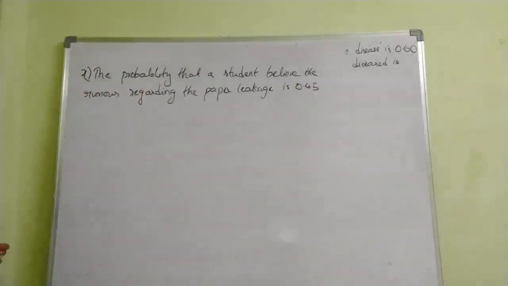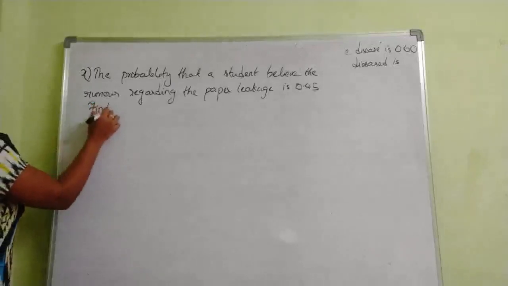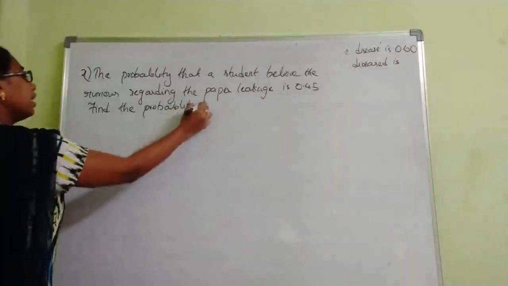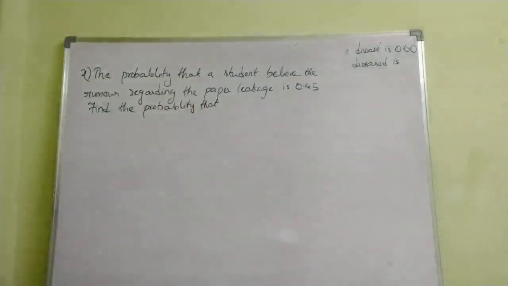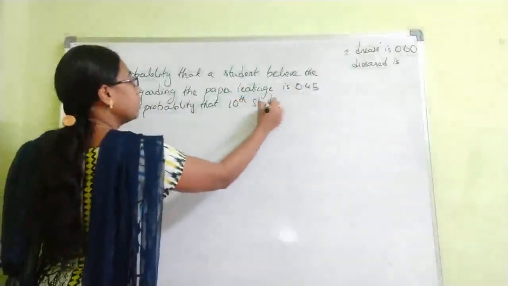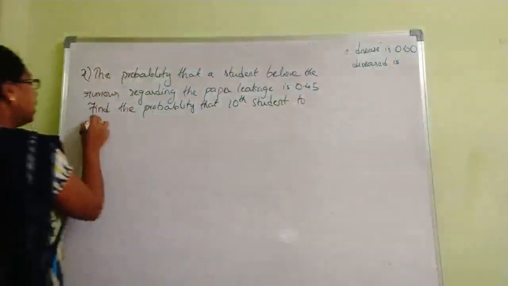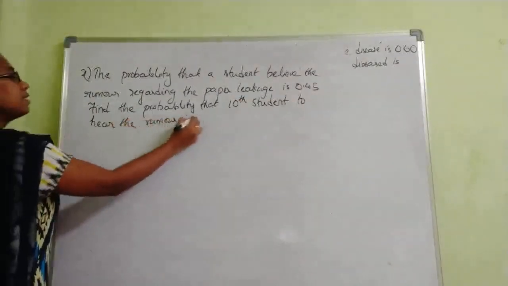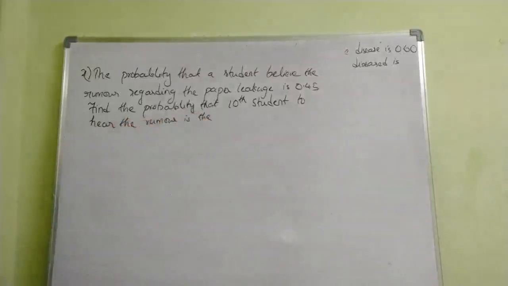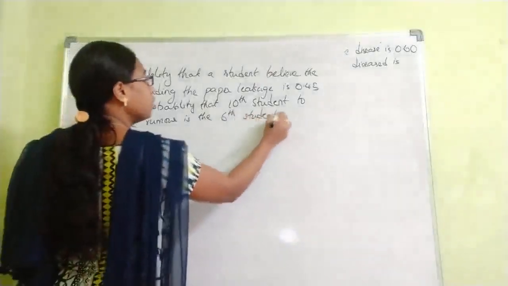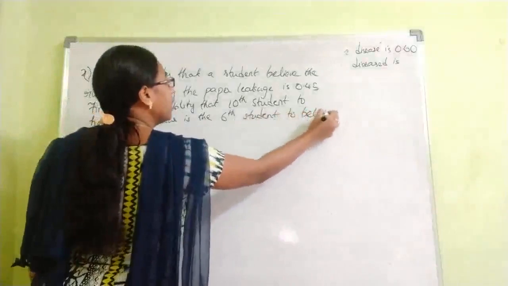Now find the probability that the 10th student to hear the rumor is the 6th student to believe it.